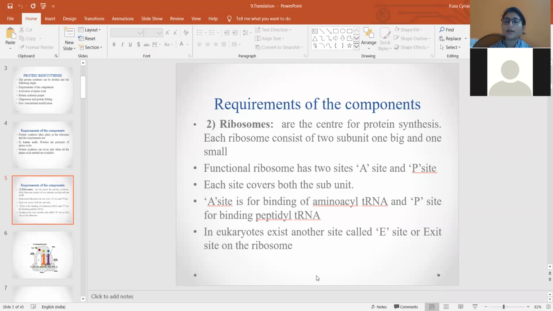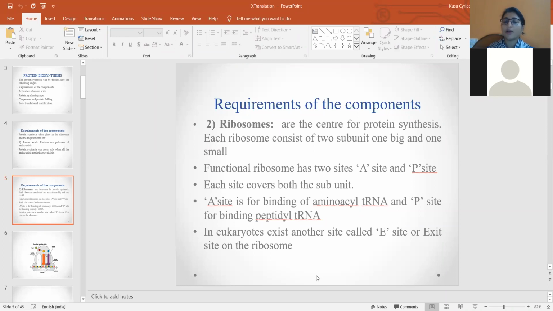You remember the 3' end of the tRNA is the place where the amino acid binds, the 5' end and the 3' end. At the 3' end, one particular sequence is present, which is CCA. Hope you remember it. CCA is the place where the amino acid is attached to the tRNA.